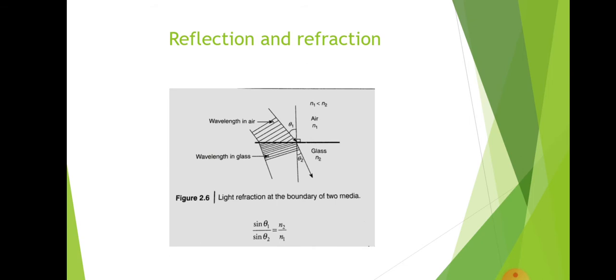n2 gives the ratio of the velocity of light in vacuum to the velocity of light in glass. It is given that n1 is less than n2, that is, the refractive index of air is less than the refractive index of glass. A light ray is coming from the air and is incident on the boundary between air and glass, and then travels into the glass. What will happen to that ray?